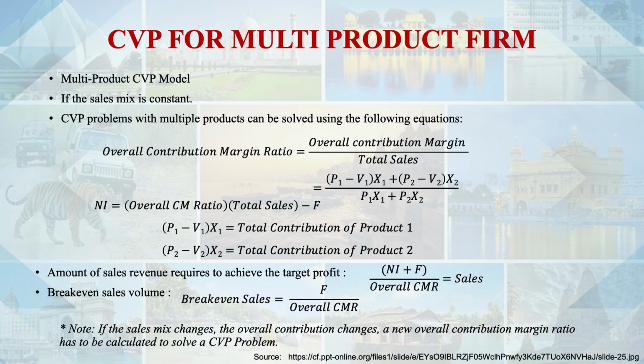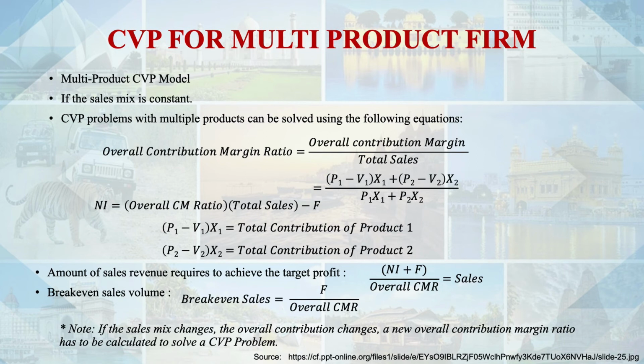So let's move to the next point, that is CVP, cost volume profit, for multi-product firms. In our first video on profitability analysis part 1, we covered cost volume profit analysis not for multi-product but for a single product. Nowadays every firm, maybe hotels, provides accommodation, nice services, restaurant and bar services, consultancy and guidance, and many other services.